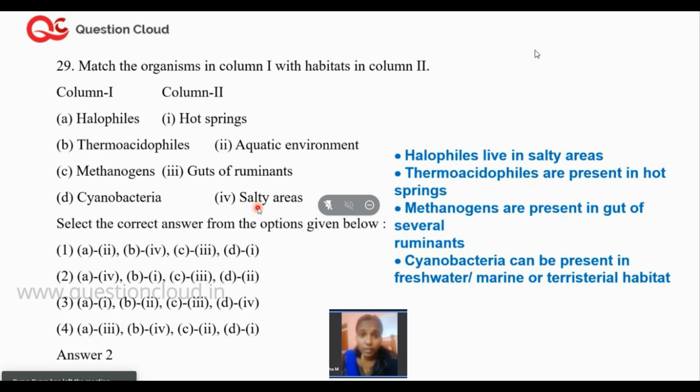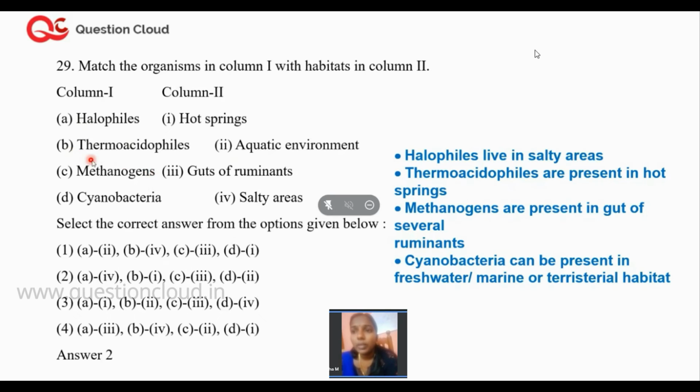So let us try to figure out the right options. The first one is halophiles. From the word halo, we know that it is rich in high salt. Halophiles are most commonly seen in guts of ruminants. Guts of ruminants means cattle like cows, and the cow is very important for producing biogas. So for biogas production we have these archaebacteria, and they are present in the guts of ruminants. So option A will have the fourth one.